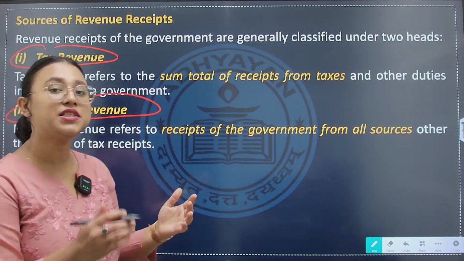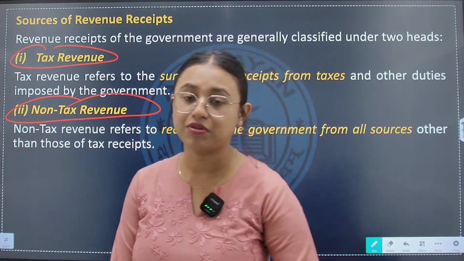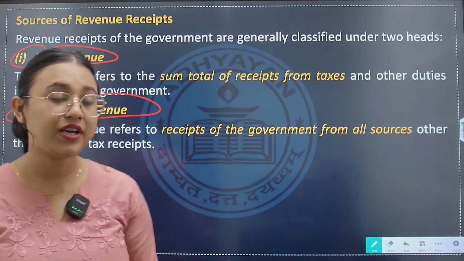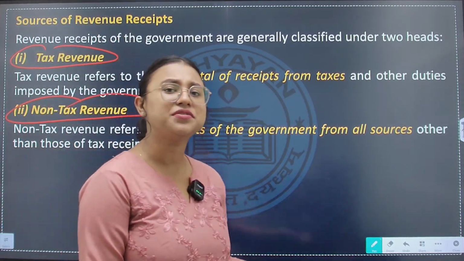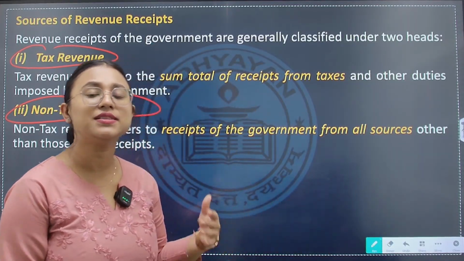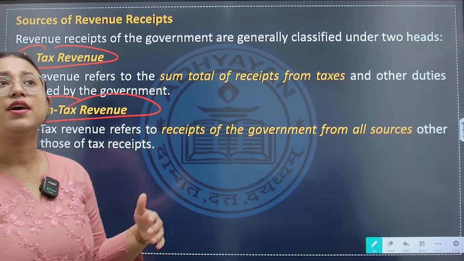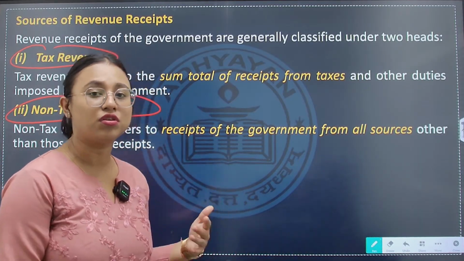On the other hand, whatever money the government earns through non-tax sources, by charging fines or any other sources, is referred to as non-tax revenue. Non-tax revenue is the receipt of the government from sources other than taxation.